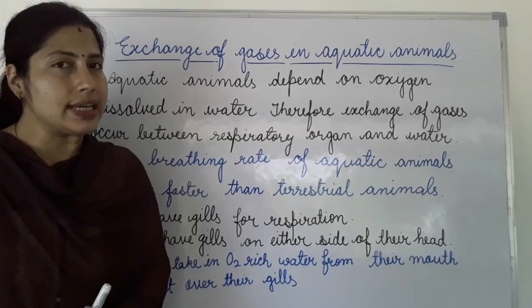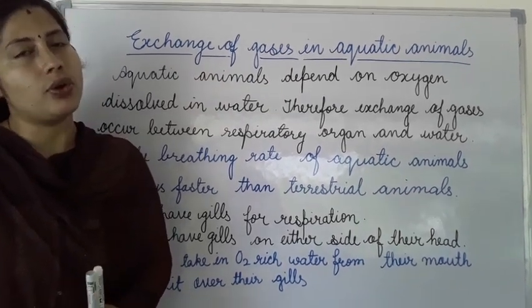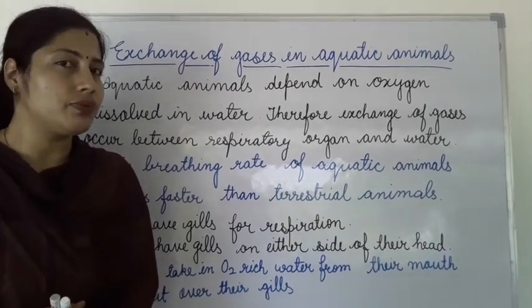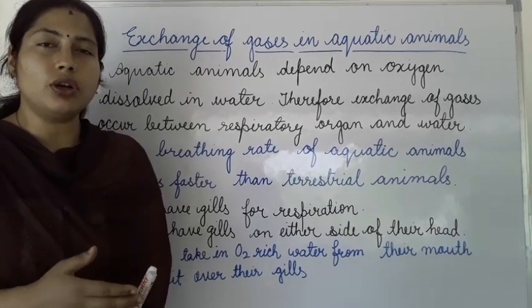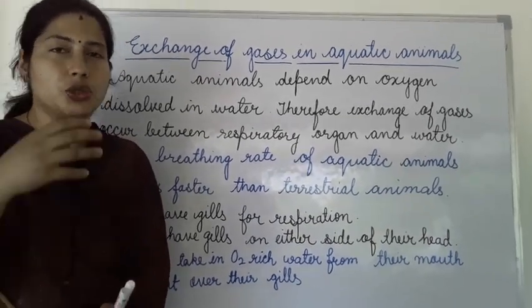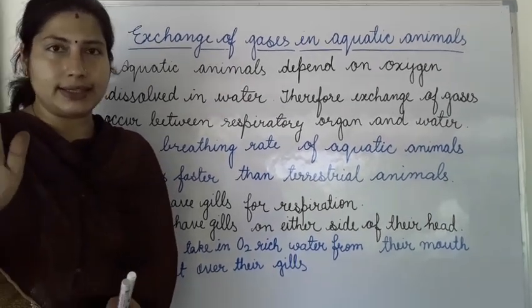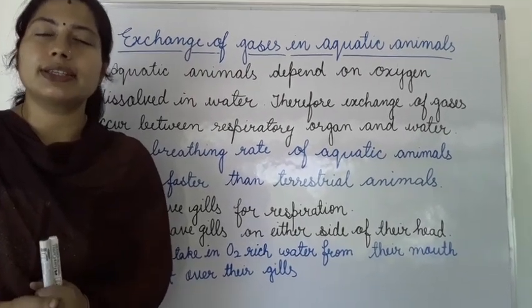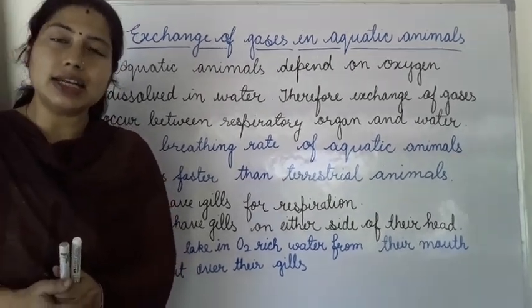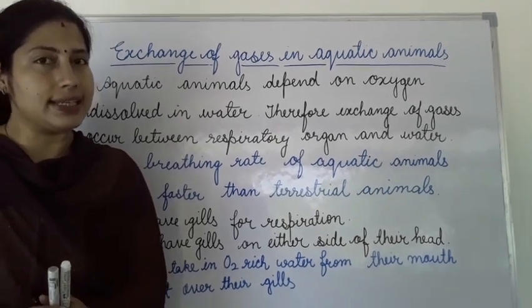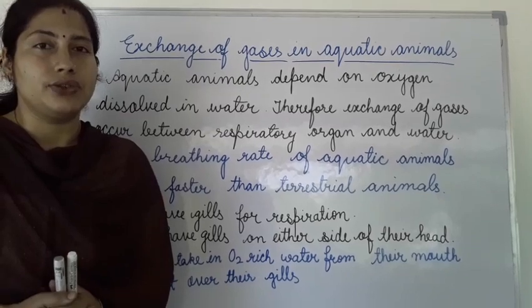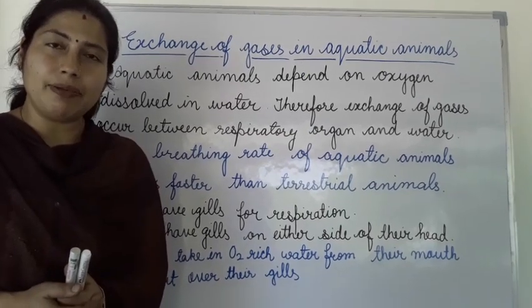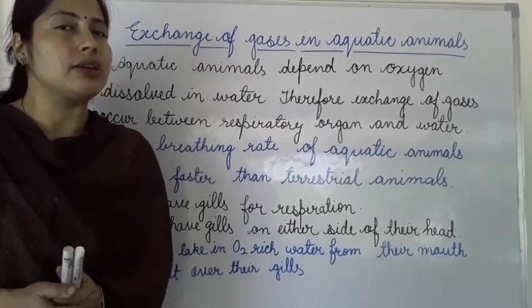So fishes have gills for respiration, on either side of their head. Fishes take in oxygen which is dissolved in water. They take in water through the mouth, and that water is pushed towards the gills. Gills have gill filaments. We discussed, when talking about the respiratory surface, that it has a large surface area. So gill filaments increase the surface area of the gills, and they have a network of blood capillaries, which are fine blood vessels in which blood flows.